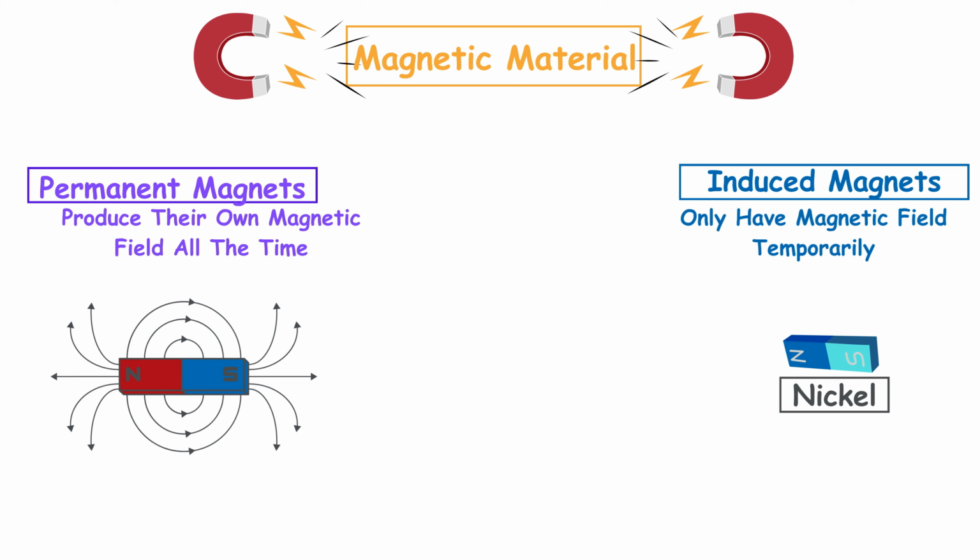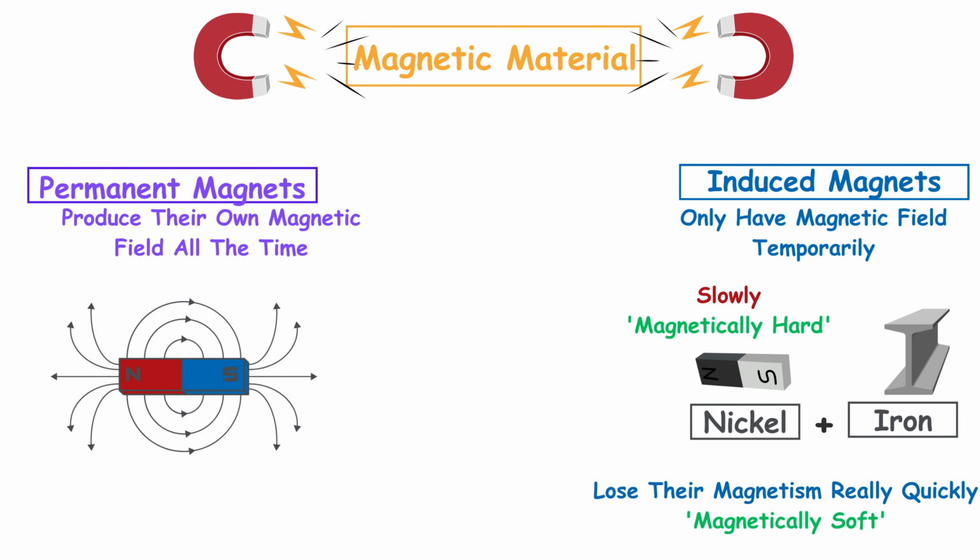A key fact to remember about the interaction between permanent and induced magnets is that the force between them will always be attractive, meaning they will pull toward each other. This is why, in our earlier example, the side of the nickel piece facing the permanent magnet became a north pole and not a south pole. It aligned itself in a way that created attraction rather than repulsion.